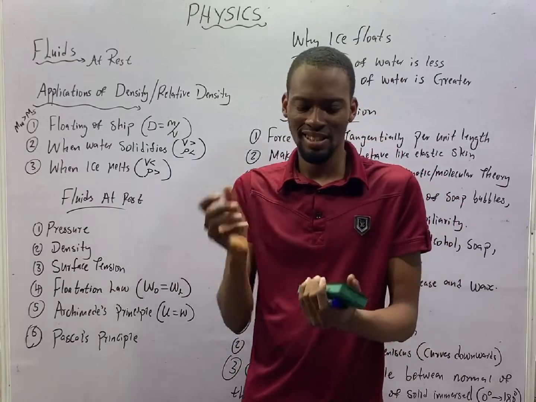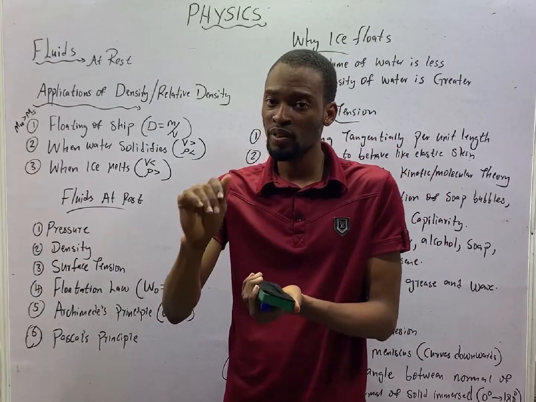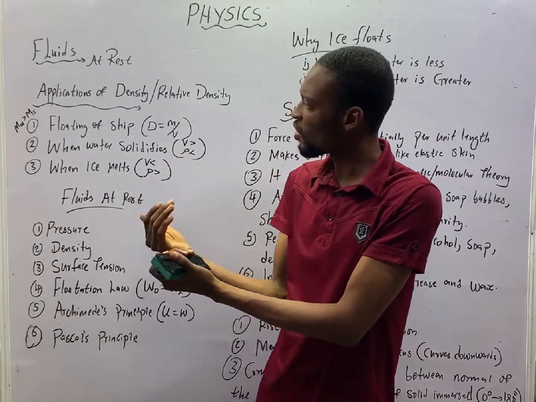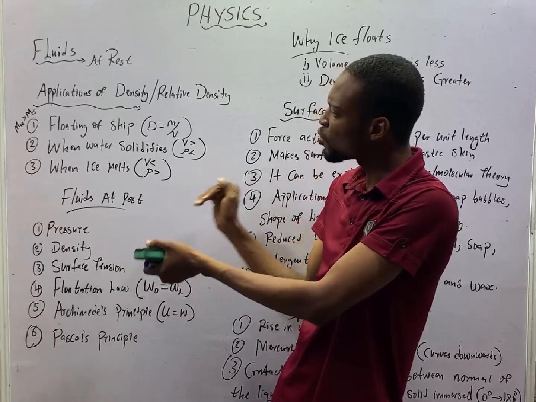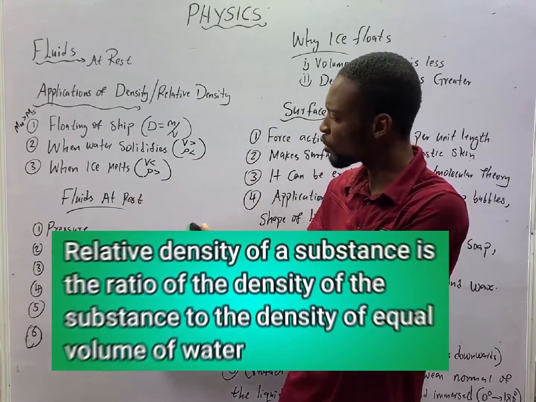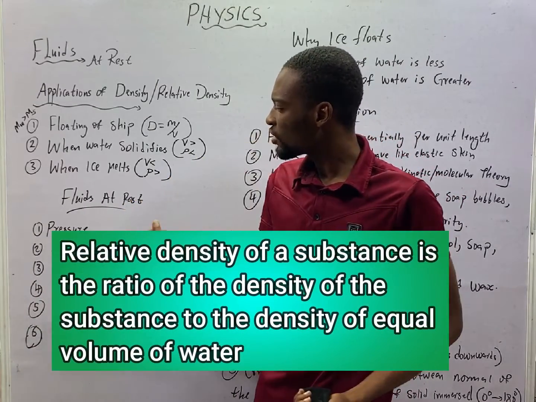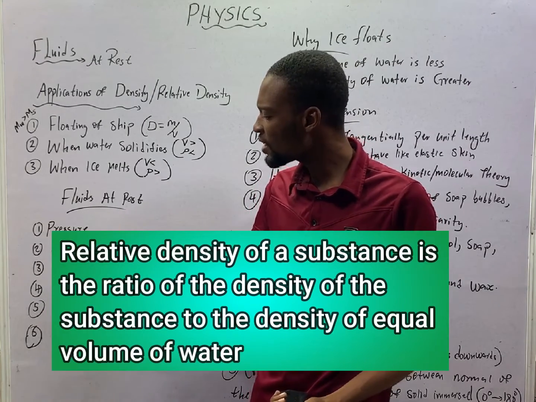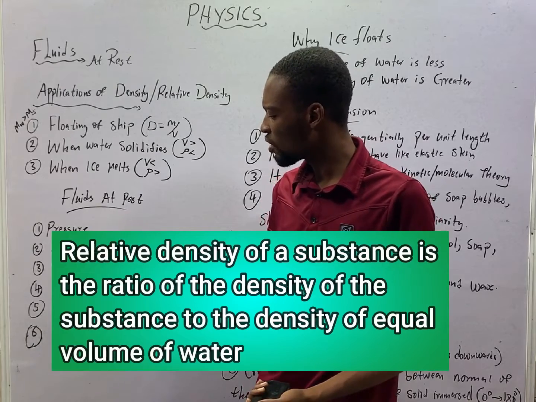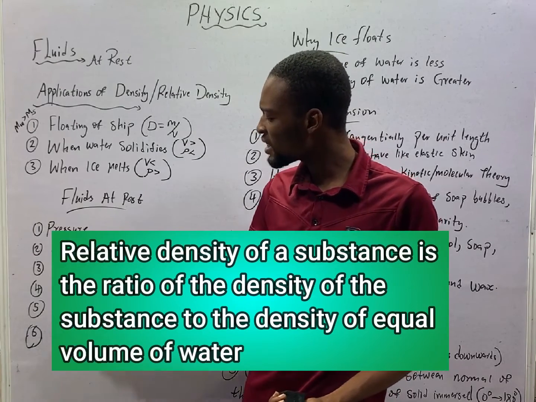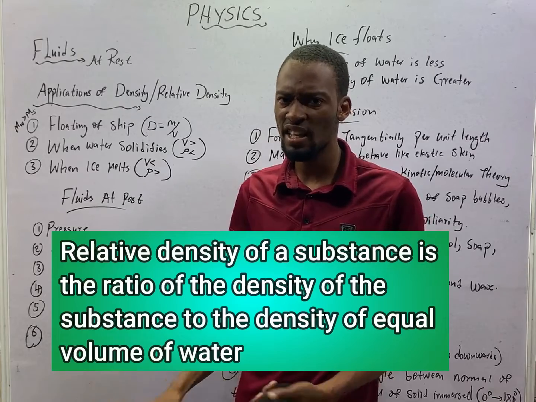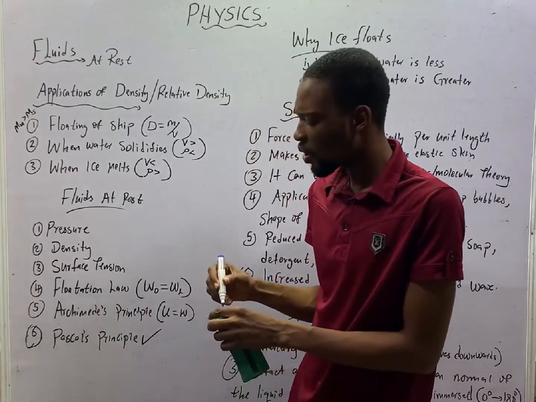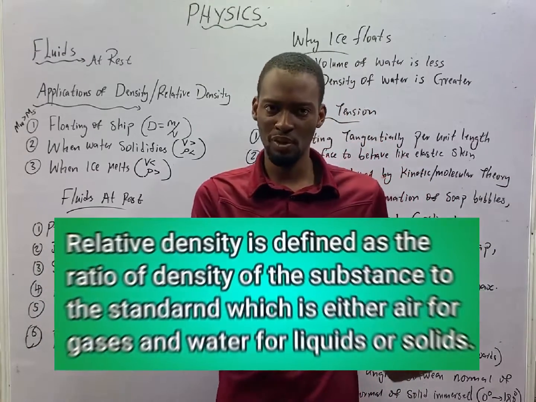Remember, density is mass over volume, while relative density is the mass of a substance or of an object compared to equal volume of water. Talking about liquids at rest, you should know pressure, density, surface tension, flotation law, Archimedes' principle, and Pascal's principle. Pascal's principle was explained under pressure in the previous episode.